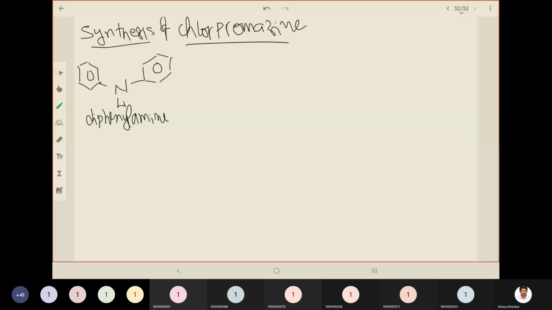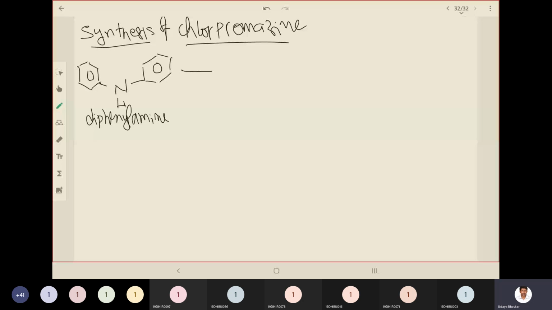Okay. To this you will add sulfur. Okay. Either iodine or aluminum trichloride. So what you will get? You will get phenothiazine basic group. Phenothiazine basic group.